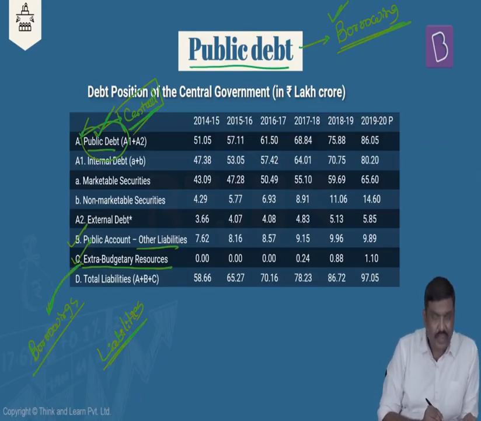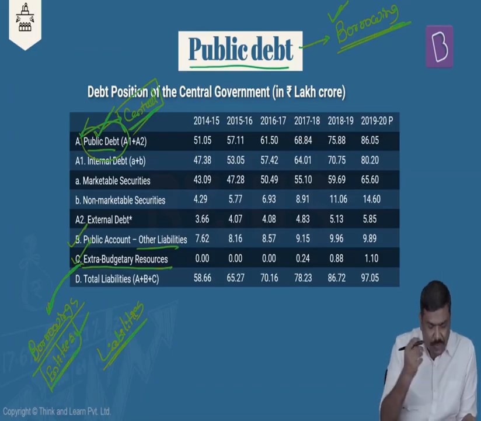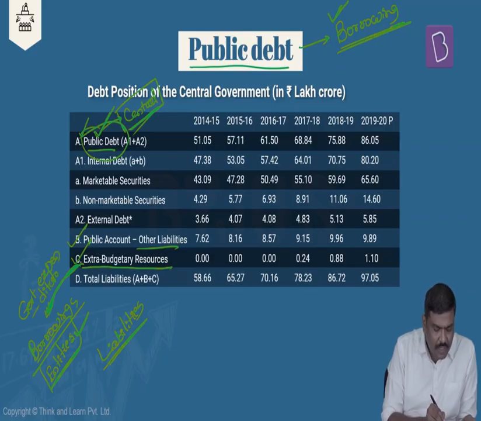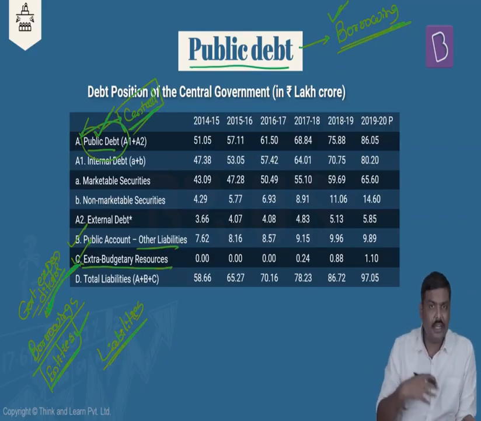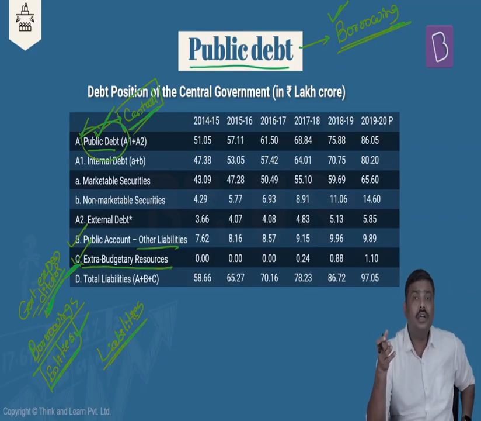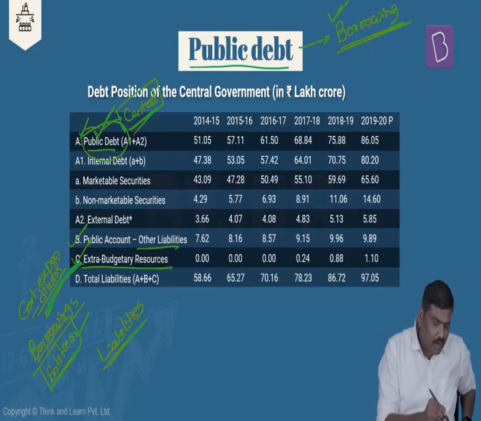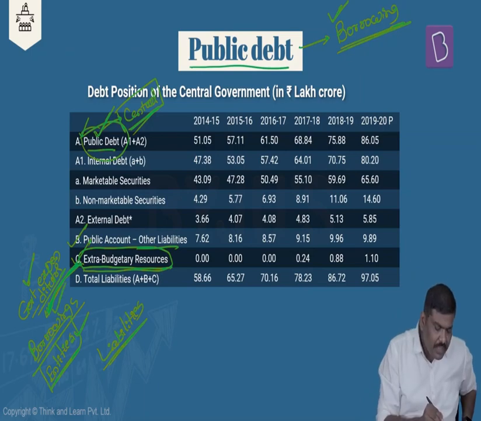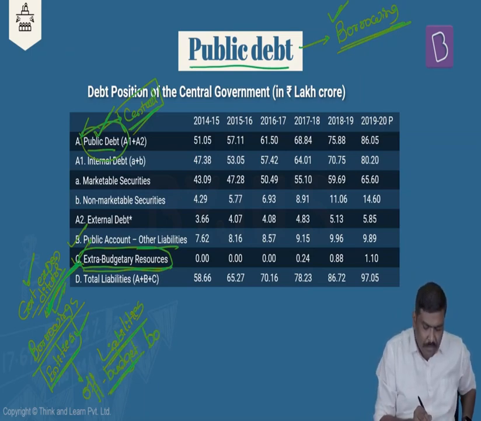These are basically the borrowings which are done by government-owned entities or agencies. These entities are generally borrowing to take care of the government expenditure itself. The government wants to spend money, but it doesn't have all the money that it wants to spend. So rather than the government of India directly borrowing in the market, it will ask an authority such as the National Highways Authority of India, or let's say the Food Corporation of India, to borrow from the market, and this borrowing is essentially paid by the government over a period of time. Such resources are called extra budgetary resources, and there's a technical term for these kinds of borrowings, and that is off-budget borrowing.